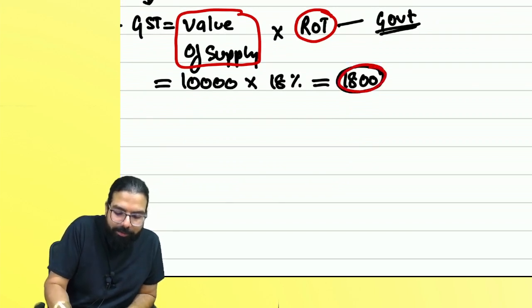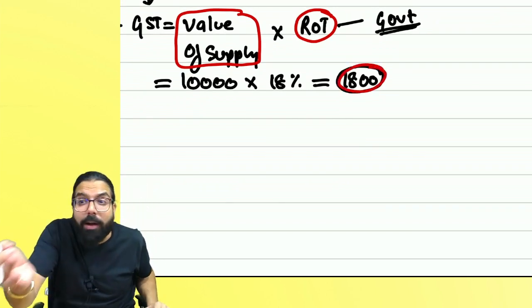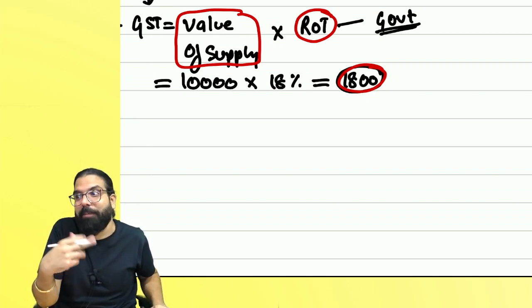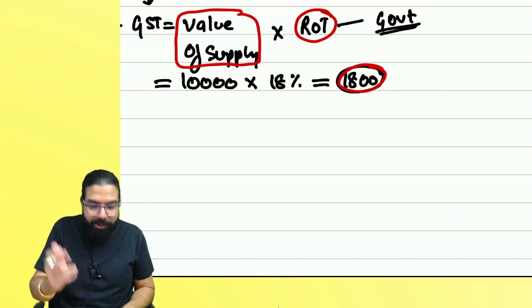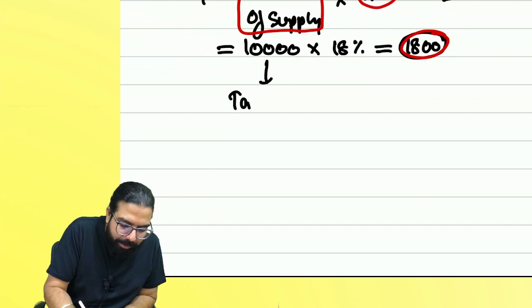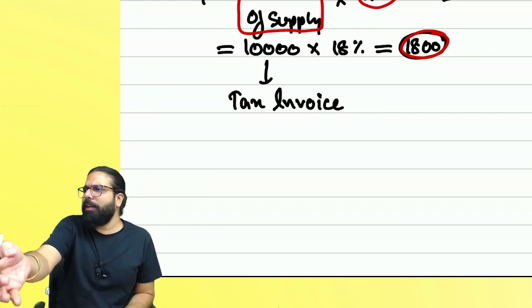I told, hey, supposing, Venkat, give 10,000, give 1800. You are about to give me 1800 rupees. What will you tell me, Venkat? Sir, give the bill, no. Yes or no, Venkat? You will tell, sir, you are collecting GST from me, give me the tax invoice. Yes or no, everyone? I will give you the tax invoice. I gave you the tax invoice.